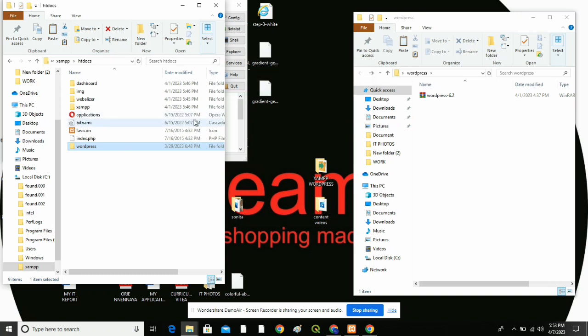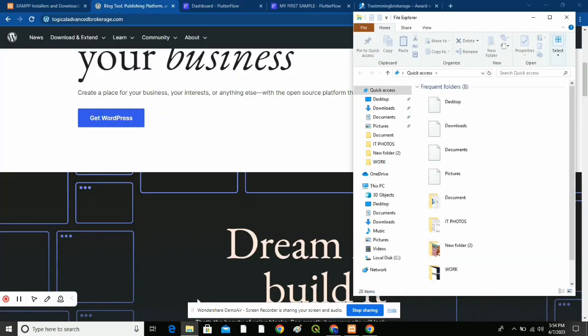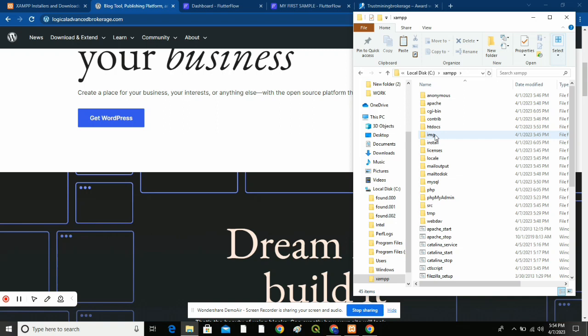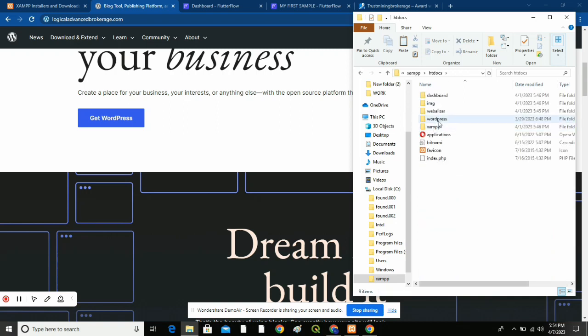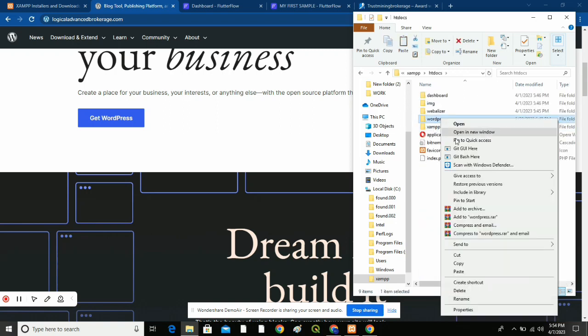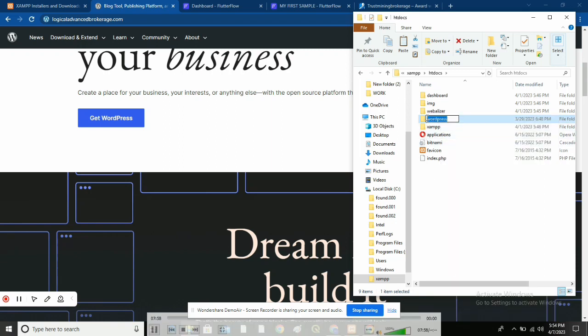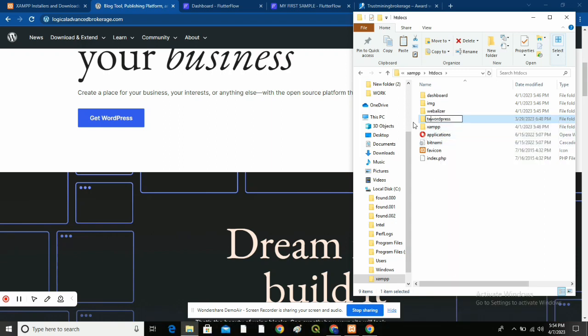You drag it. Now after successfully doing that, how to rename the WordPress folder. You have to rename it. Let's say testing WordPress.